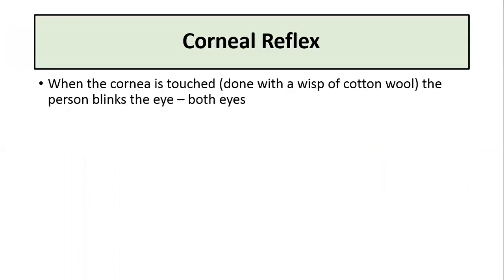Now coming to the corneal reflex, that is when the cornea is touched with the help of a wisp of cotton wool, the person blinks the eye, that is both the eyes. There will be closure followed by reopening of the eyes, which is called blinking of the eyes. And this reflex is called the corneal reflex. Now, how this occurs is shown by the pathway for corneal reflex.